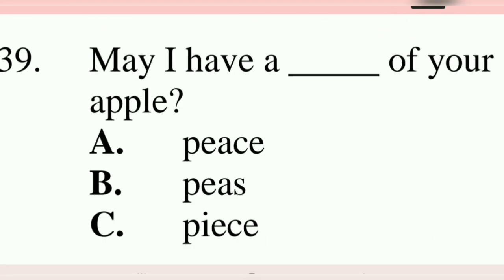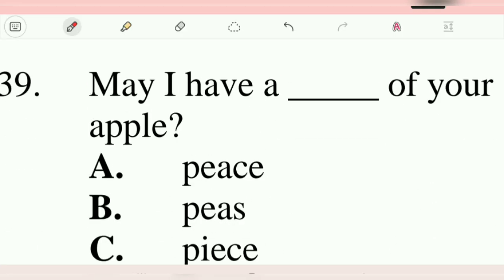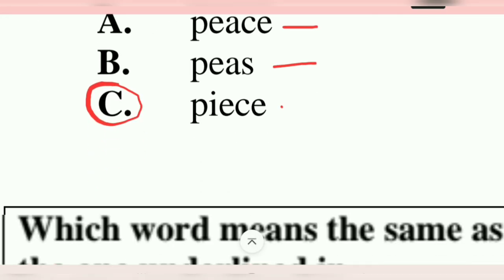39. May I have a piece of your apple? Looking for piece, a part of it. P-I-E-C-E. This one is B, that's the food item. Peace, spelled the other way, is like no war, no trouble, no problem.